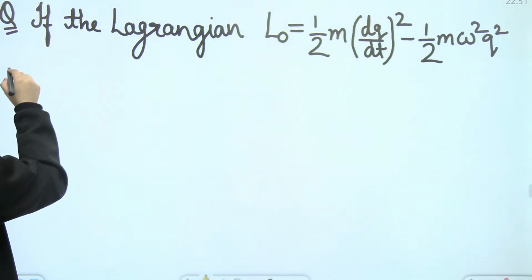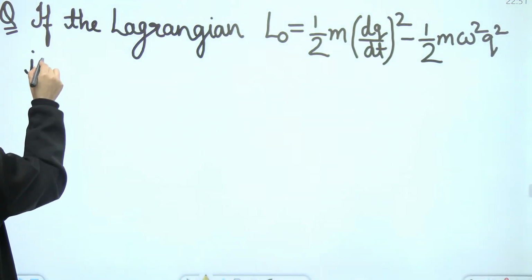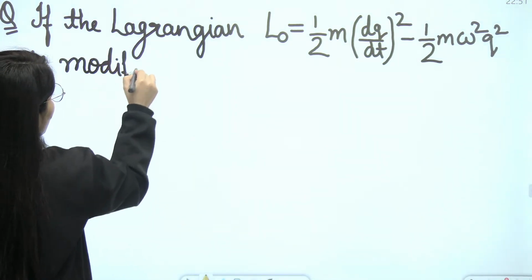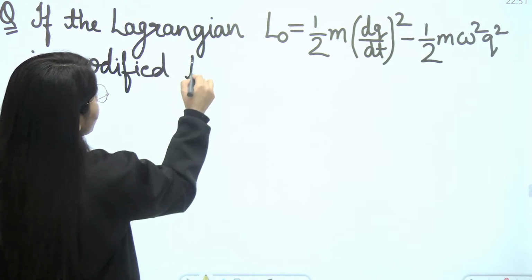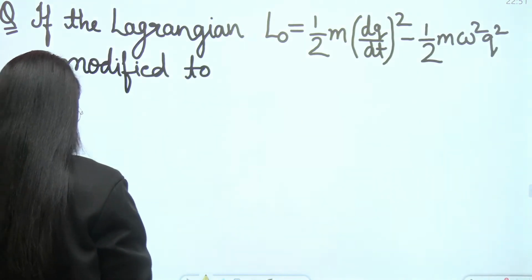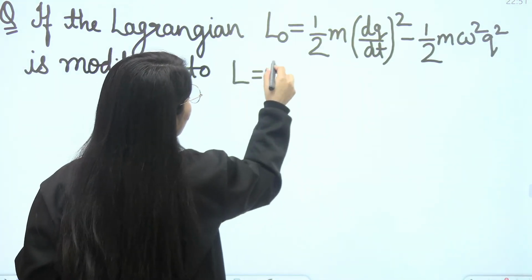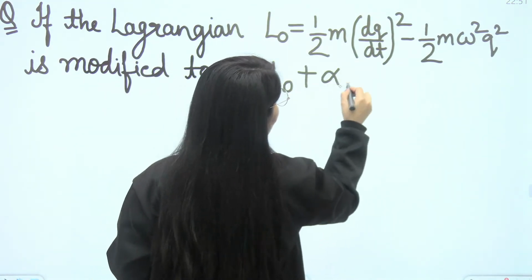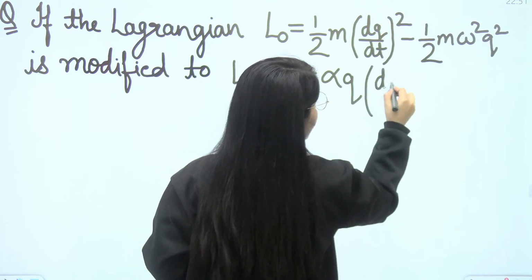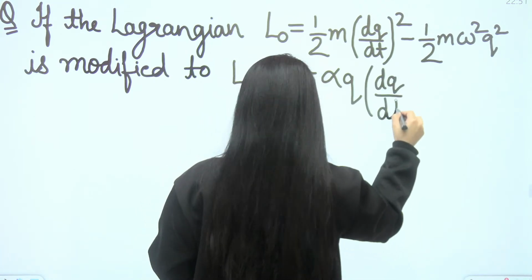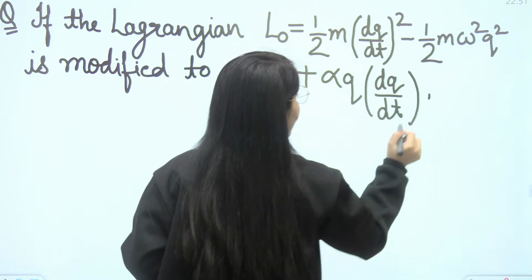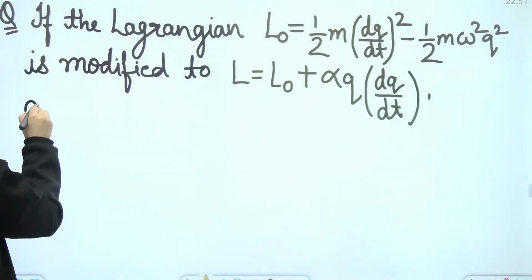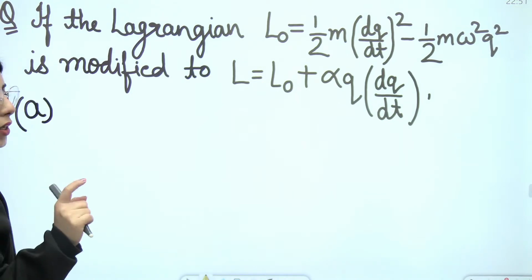Next, it is modified to L equal to L0 plus alpha q dq upon dt. Then you need to consider which one of the following is true. The options are, which one of the following is true.